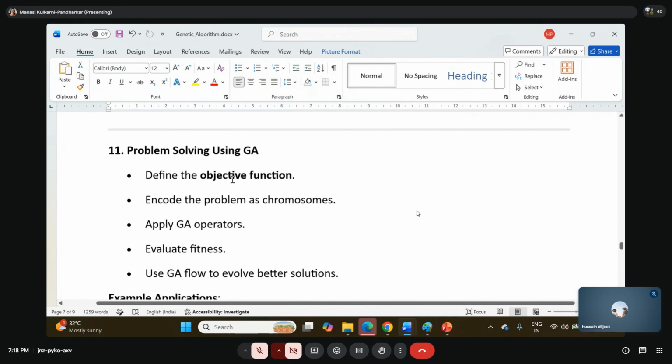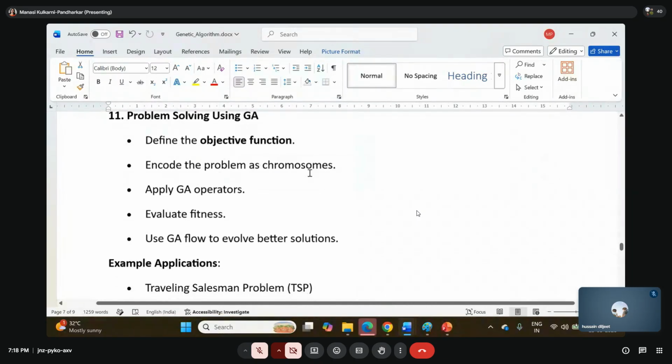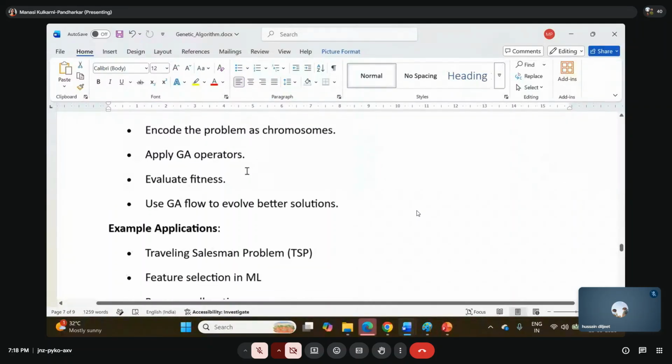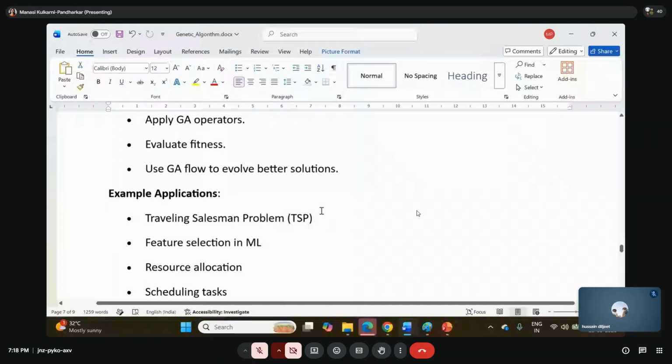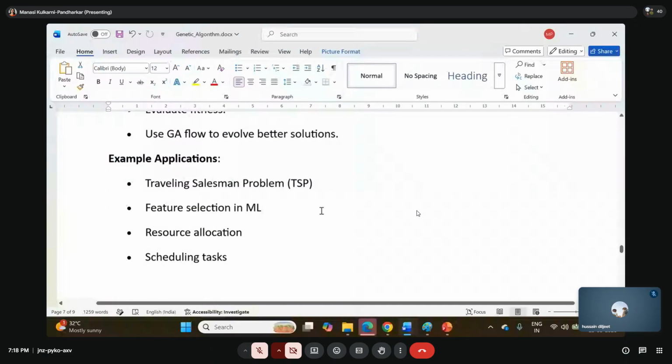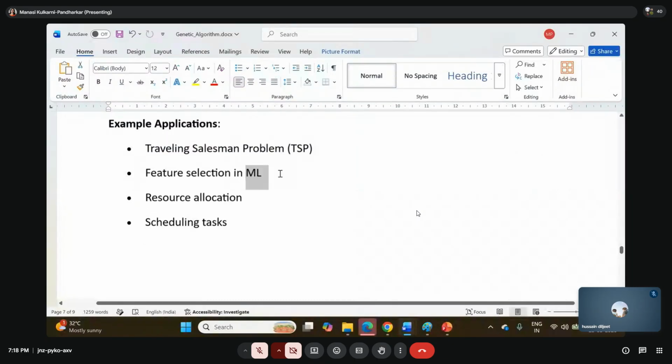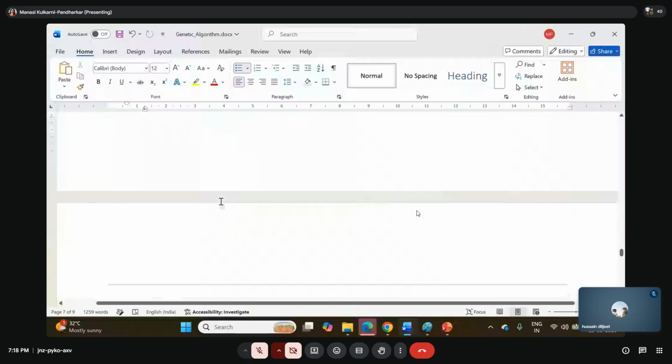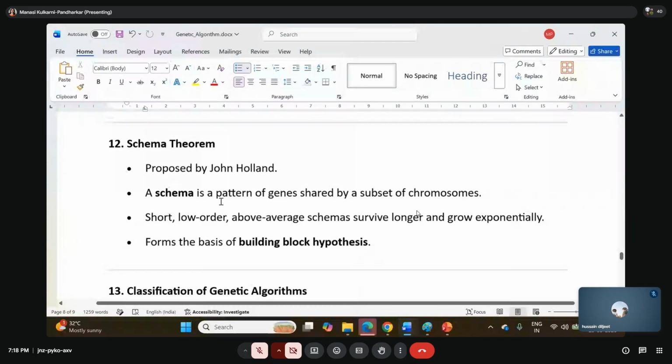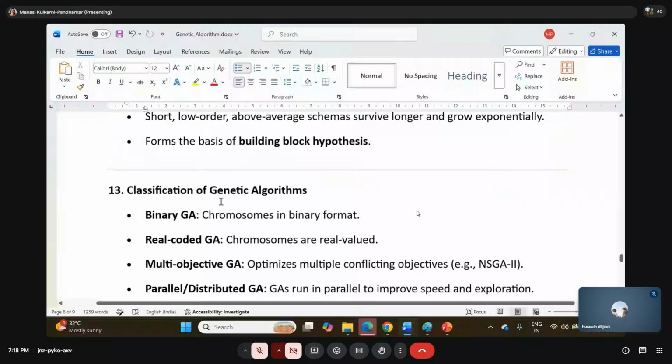Okay, so for solving a problem with the genetic algorithm: define the objective functions, encode the problem as a chromosome, apply the GA operators, evaluate the fitness, use a GA flow to evaluate the better solutions. Okay, example applications we have already discussed: the traveling salesman, feature selection in ML, which feature is best, or resource allocation that you have to do properly, scheduling tasks. So all these things you can do basically with the genetic algorithm. Are you getting my point?